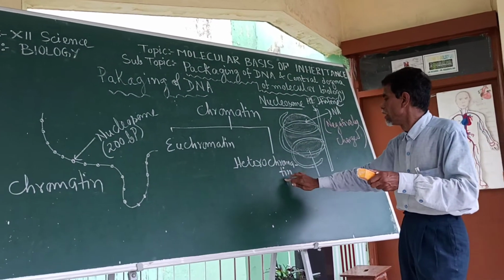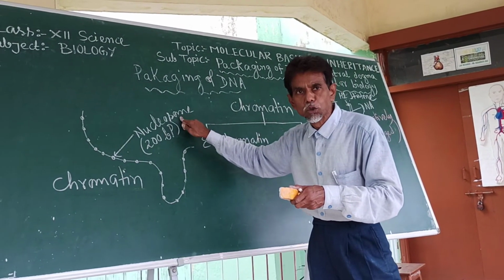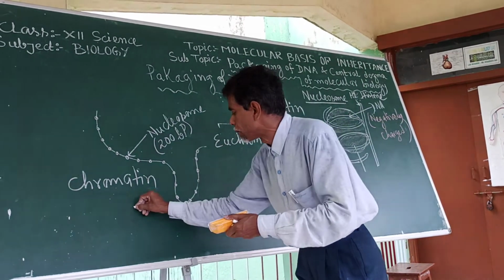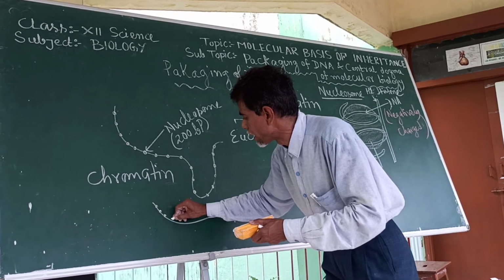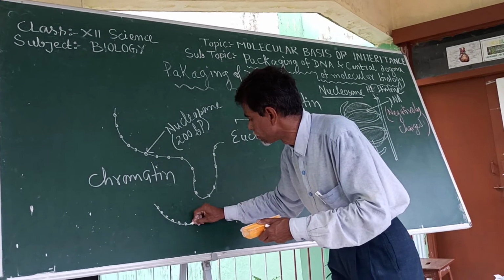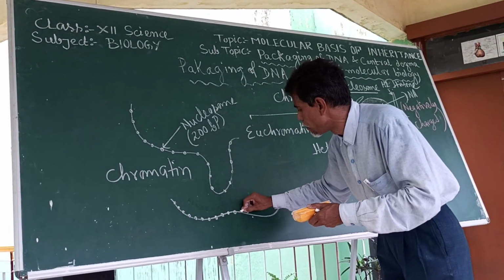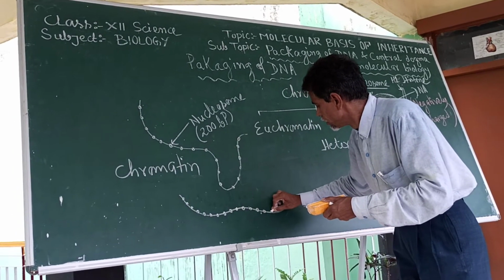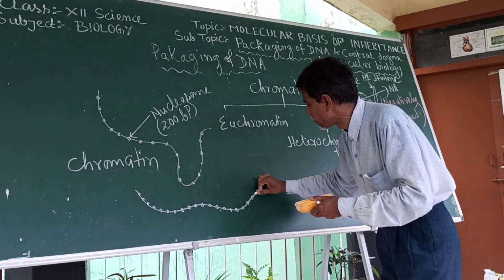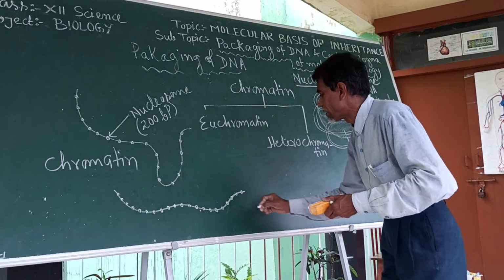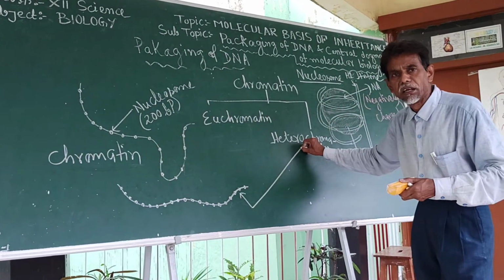On the other hand, the chromatin where the beads or nucleosomes are very closely packed, that type of chromatin we call heterochromatin.